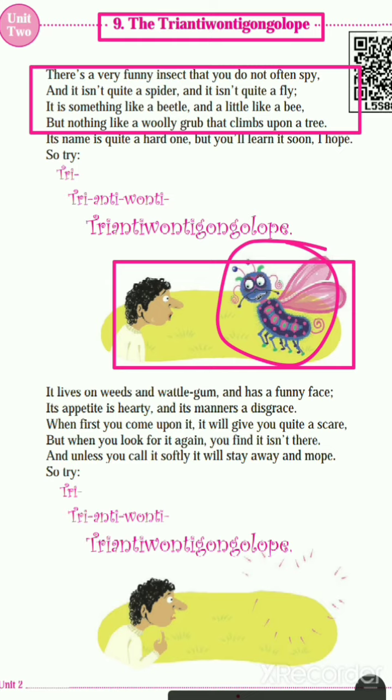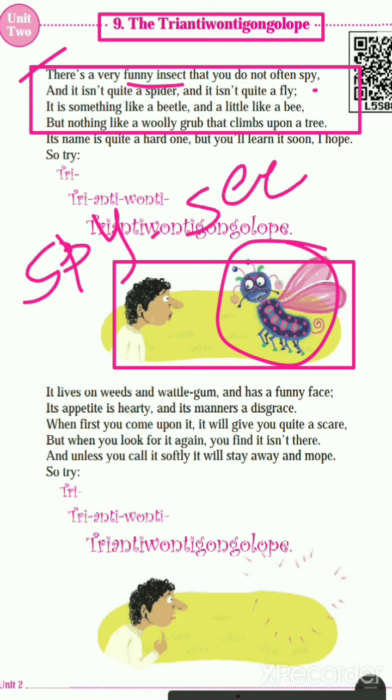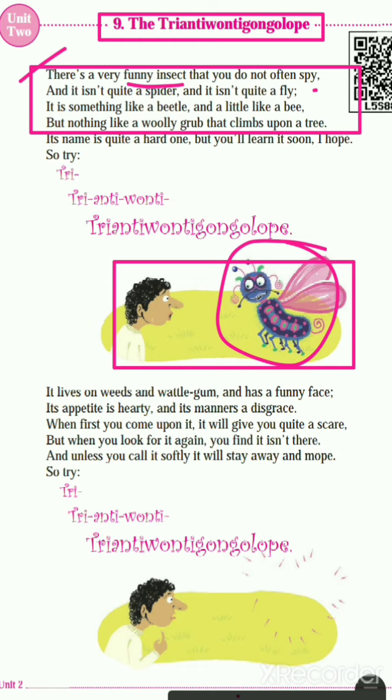Look here, students. What does the poet say? The first line says there is a very funny insect. Funny insect, it means funny, like a magician. In Marathi, we can say funny insect. That you do not often spy. What is meant by spy? S-P-Y. Spy means see. You never spy, you never see that insect. So there is a very funny insect, and that insect you never see.